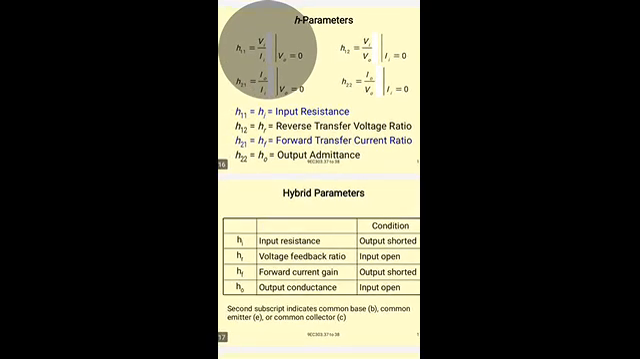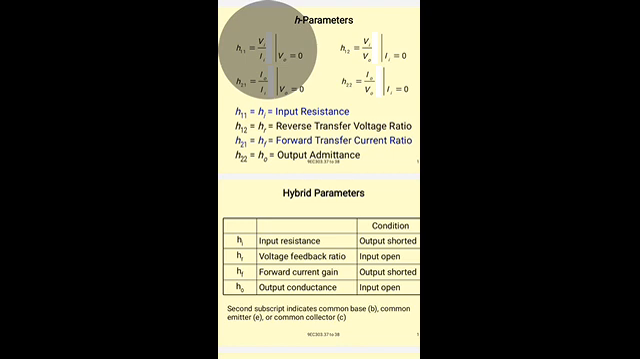So H11, that is HI, we can find using H1 by short circuiting the output. The input impedance and forward current gain are the short circuited parameters, and the reverse voltage gain H12, which is equal to HR, and H0 are the open circuited parameters.